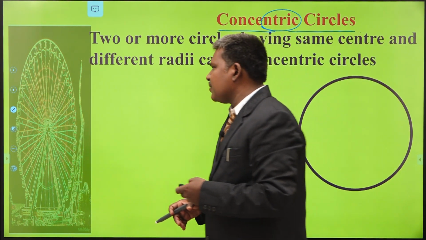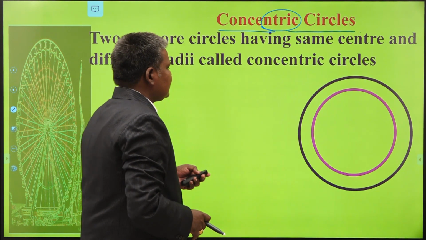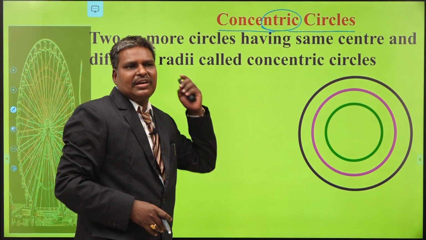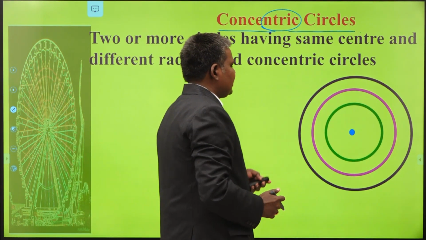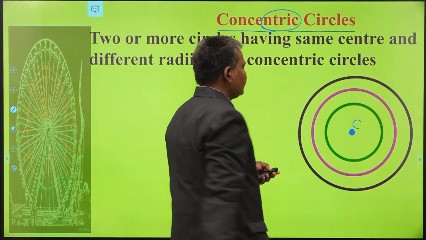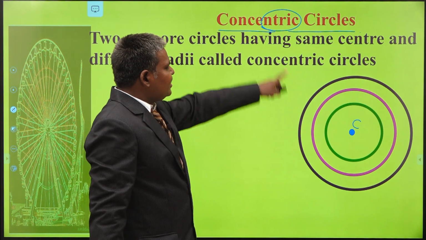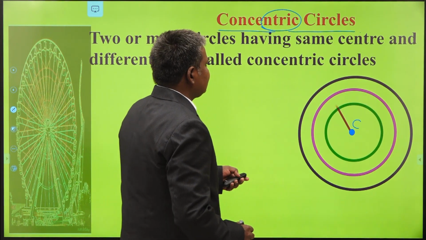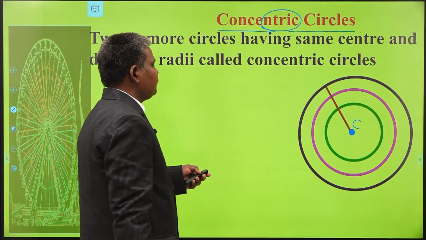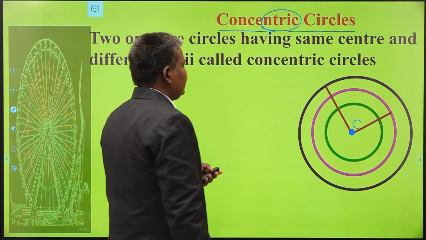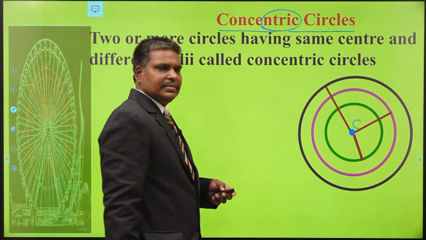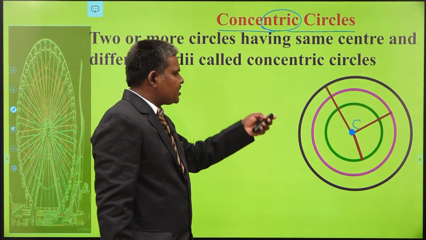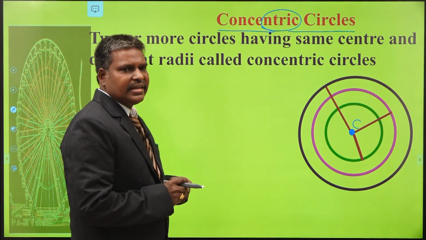See here, this is one circle, this is another circle, this is the third circle. You can draw an infinite number of circles having the same center like this. Now all these circles having the center at C follow different radius. This is the radius of the first circle, this is the radius of the second circle, this is the radius of the third circle. So the radii are different and they have the same center, and this type of circles are called concentric circles.